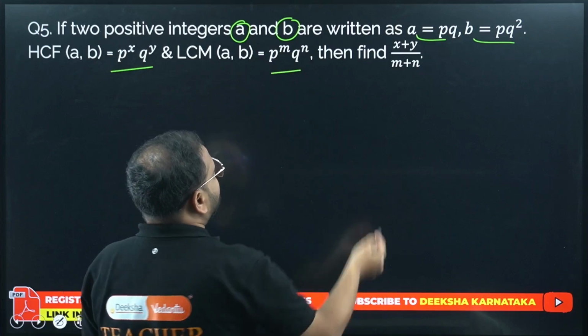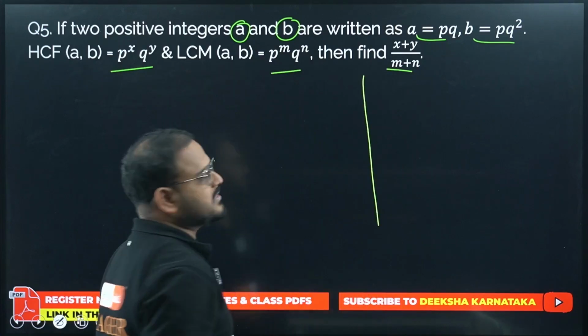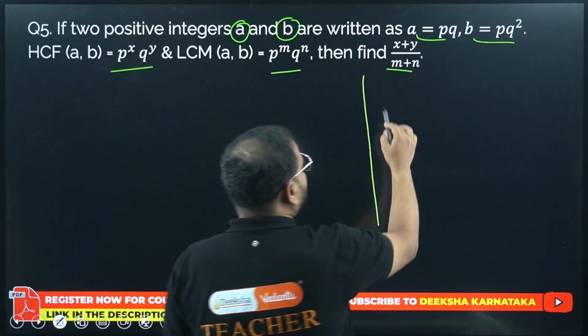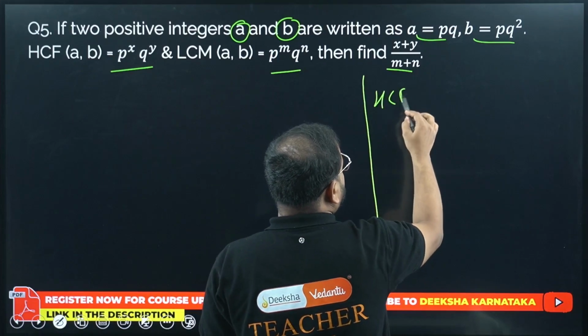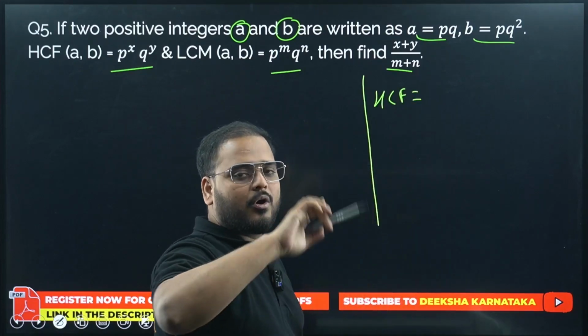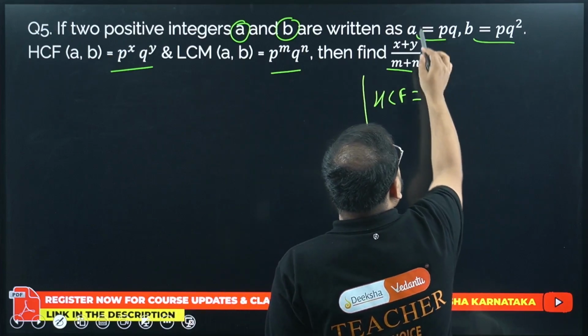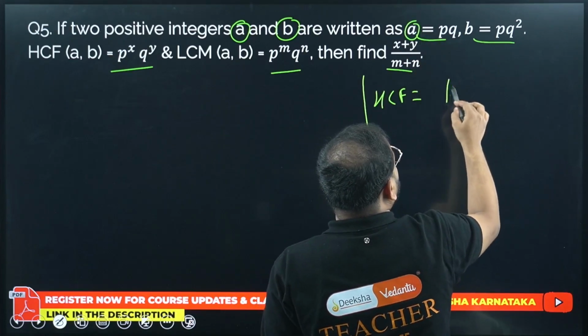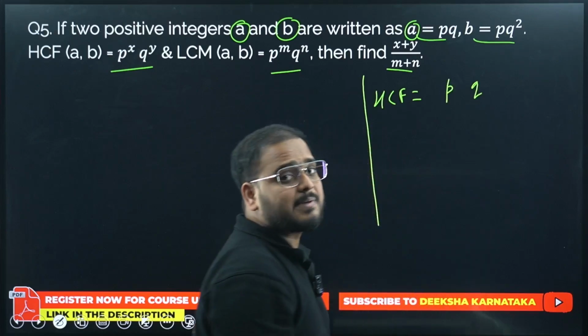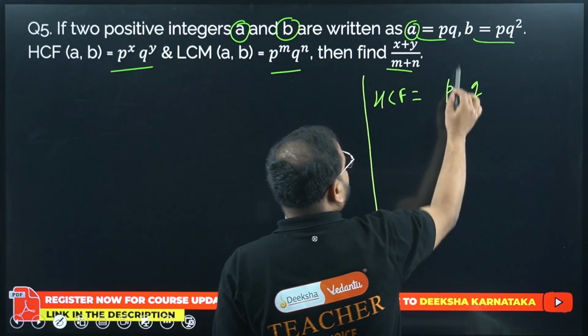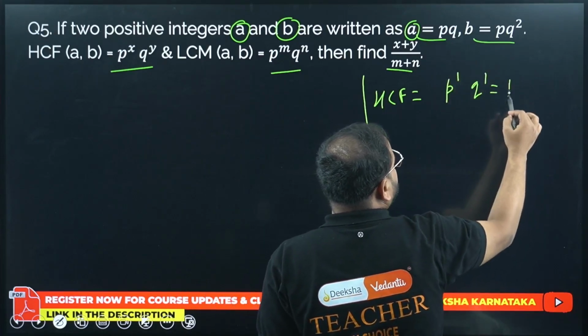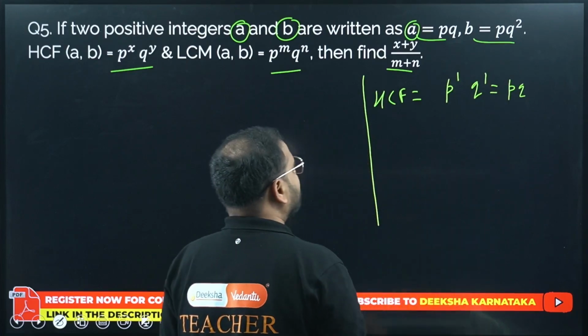Let's do one thing. Before going ahead, let's find the HCF and LCM of A and B. If I find the HCF first, what is my HCF? Common factors with least power. Common factors for A and B are P and Q. Least power of P is 1, and of Q is also 1. So HCF is PQ.